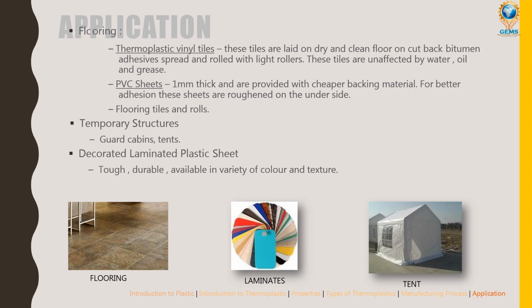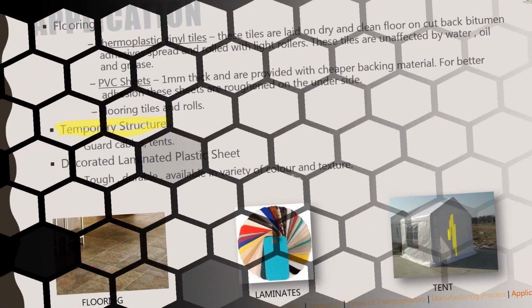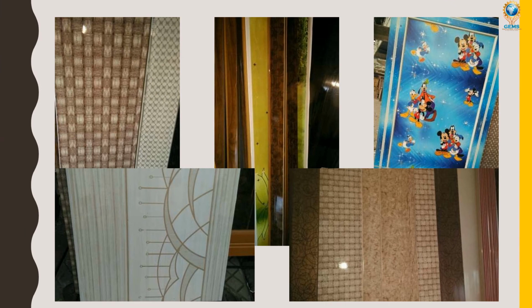The PVC is 1 mm thick and provided with cheaper backing material for better adhesion. These sheets are often on the underside. Flooring tiles and doors. So this is the PVC sheets. So temporary structures would be like guard cabins, tents, and all we can make. This is a guard cabin. Decorated laminated plastic sheets, tough, durable, available in a variety of textures. Some of the examples.